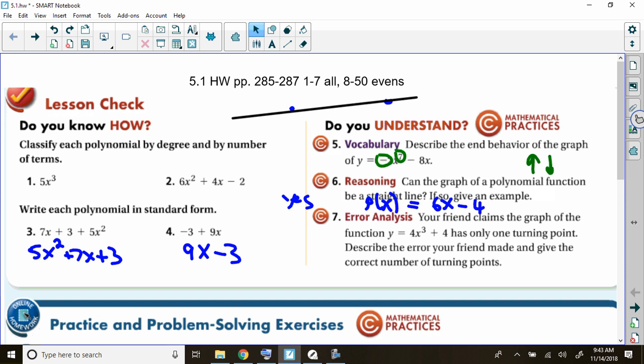Anyway, number 7, your friend claims that y equals 4x cubed plus 4 has only one turning point. That's definitely false. Describe the error your friend made and give the correct number of turning points. What do we think? Anybody have this one? There's n minus 1, so there should be how many turning points? Either 2 or 0. Because the degree is 3, there's n minus 1, so either 2 or 0. And if you wanted to confirm how many turning points there really are, the only way to do that is to graph it and look at it. Ed Bassmaster says sometimes you just got to look at it.